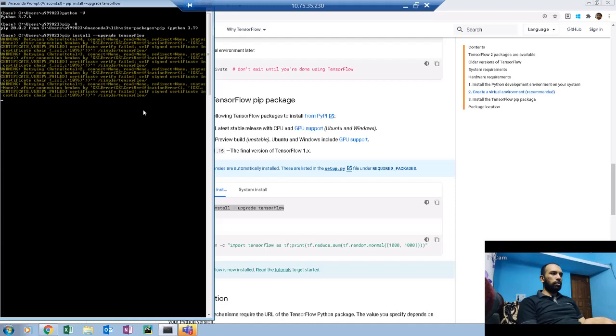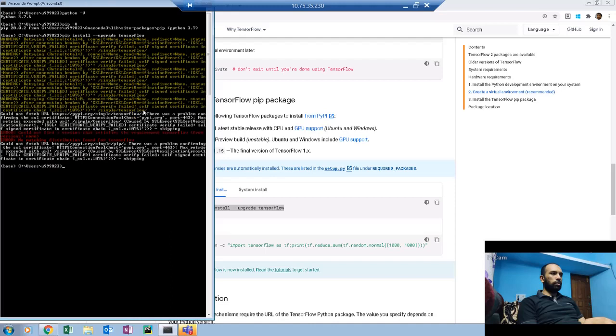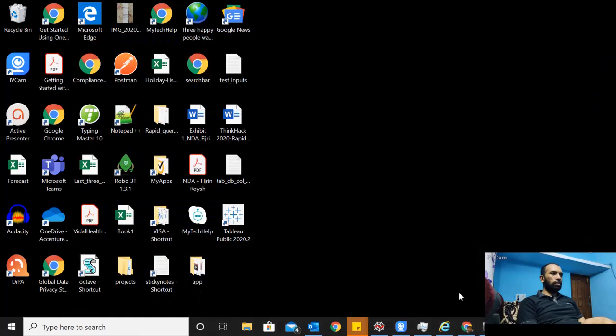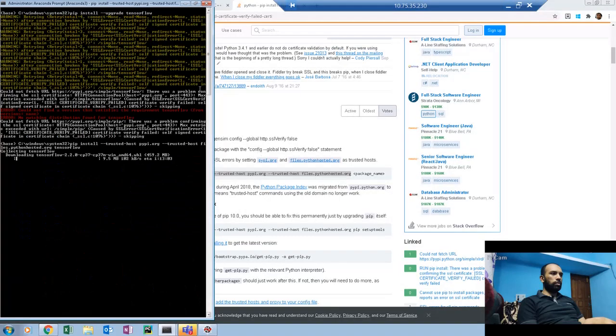This is not something I expected. So I'm going to do some research and come back. Okay, so here we go. This is what we need to do. If you see here, it's actually downloading the new version of TensorFlow right now, that is TensorFlow 2.2.0.